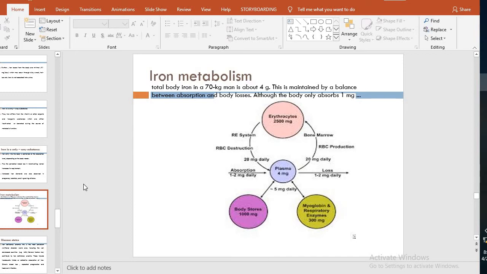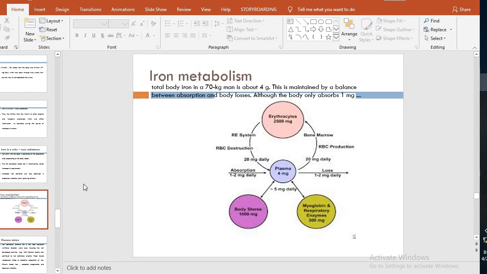And then the reticuloendothelial system: there is RBC destruction every 120 days. So the loss is only 20 milligram per day, and the plasma average is 4 milligram per day, and the body stores are 1000 milligram, which is reversible. It will go into the plasma when it is required.